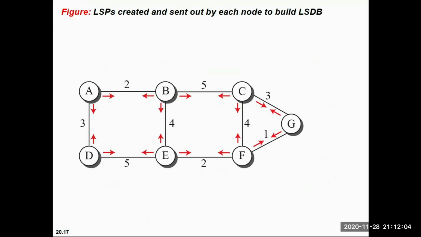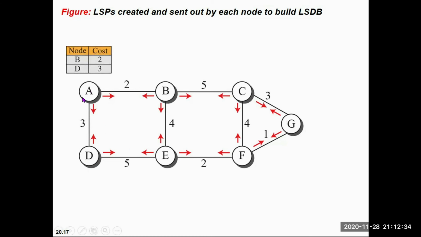If we take one example, this is one network. For this, we need to build a link state database. For building the link state database, we already know the cost between each hop.